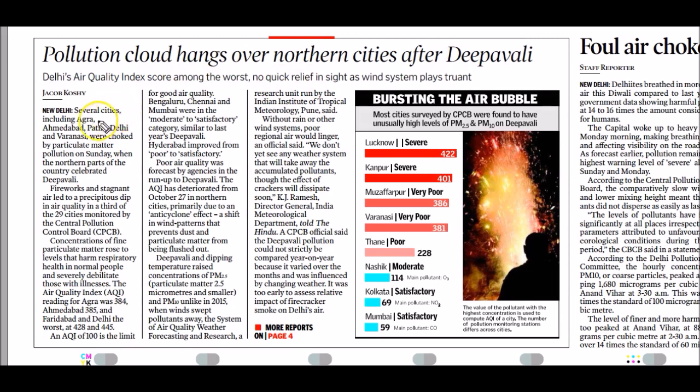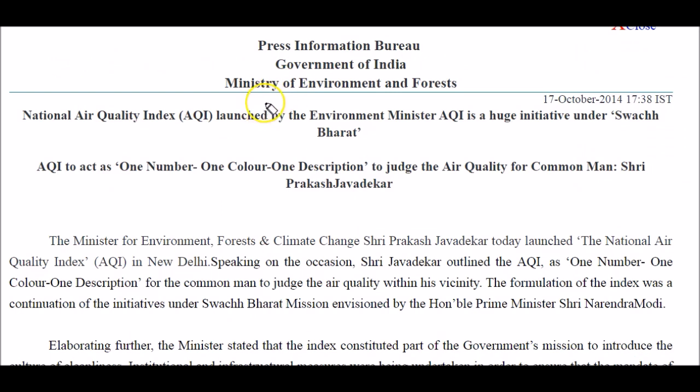especially after Diwali. In this background, let's discuss about National Air Quality Index that was published in the Press Information Bureau. First point is that National Air Quality Index is the initiative under Swachh Bharat. National Air Quality Index will act as one number, one color, one description. It is a very important point with respect to the air quality index. One number, one color, one description.